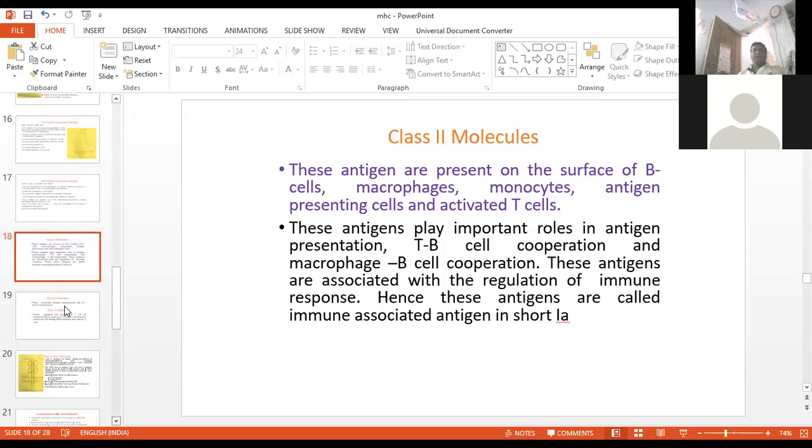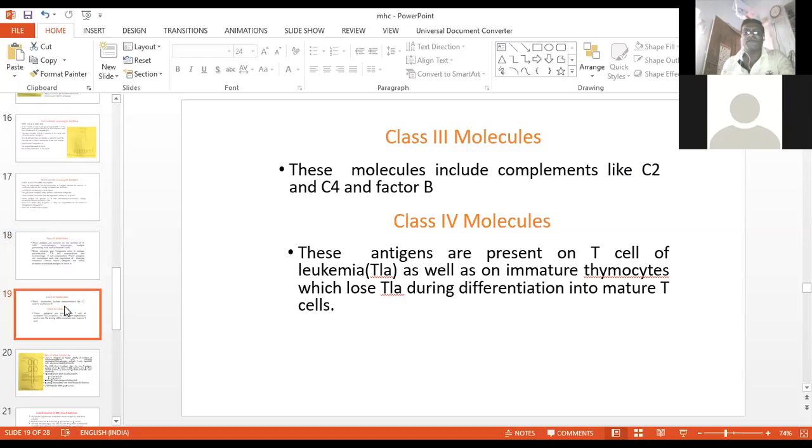Now class 3 as well as class 4 molecules. Now these molecules basically include the complements like C2, C4 and factor B. Class 4 molecules will be TLA.